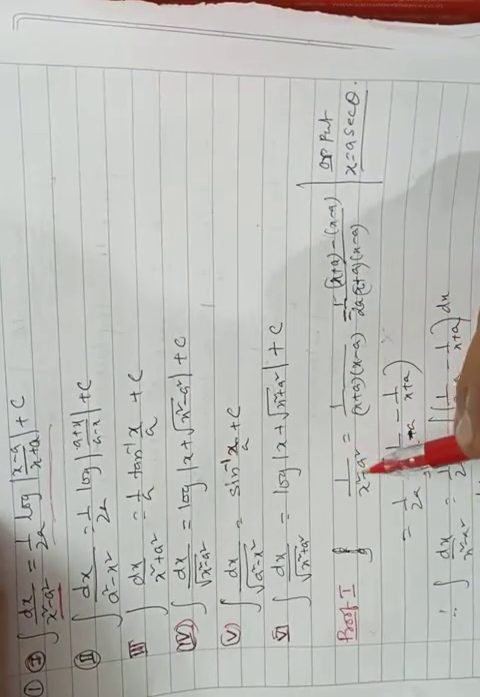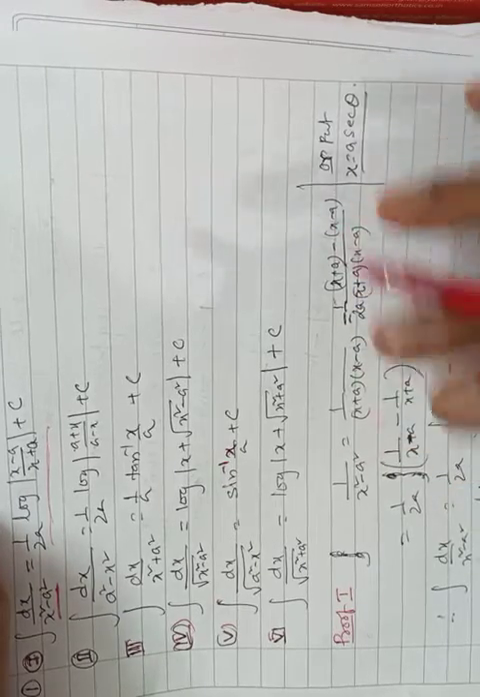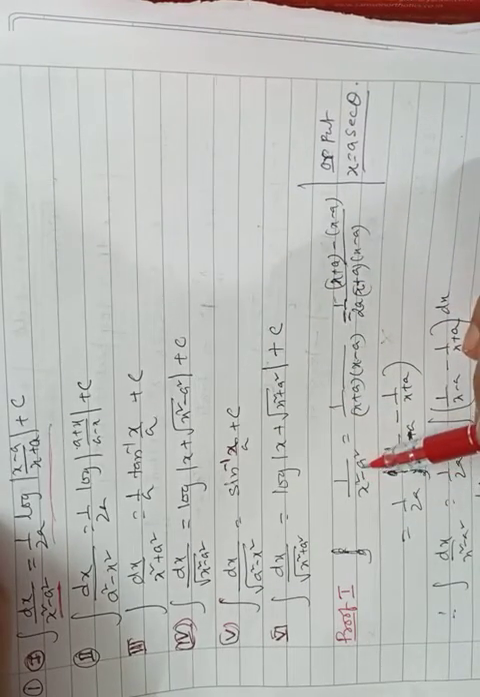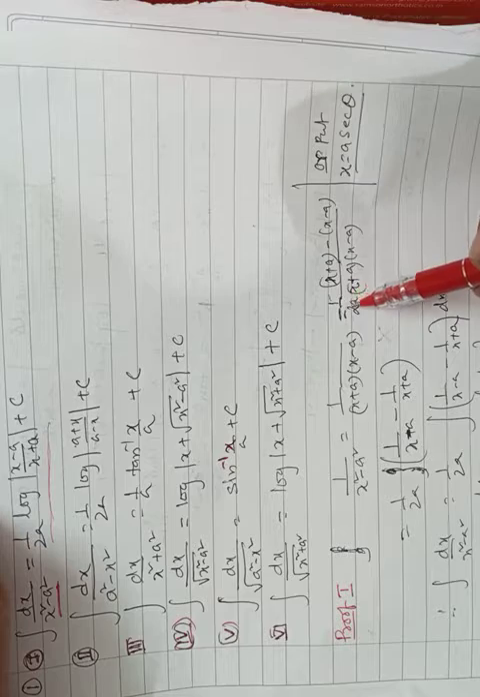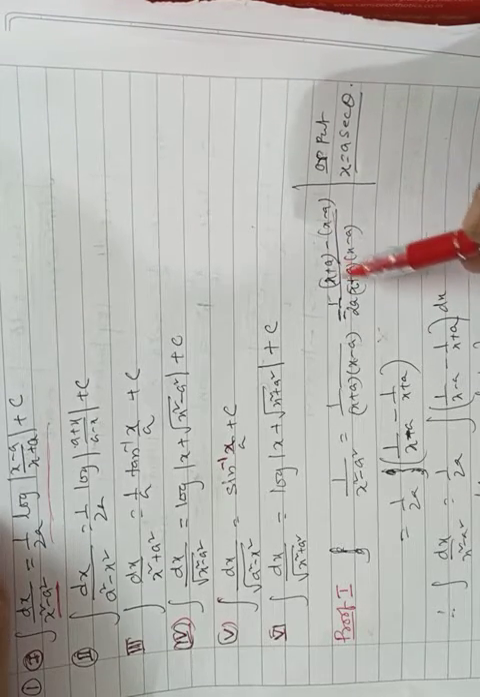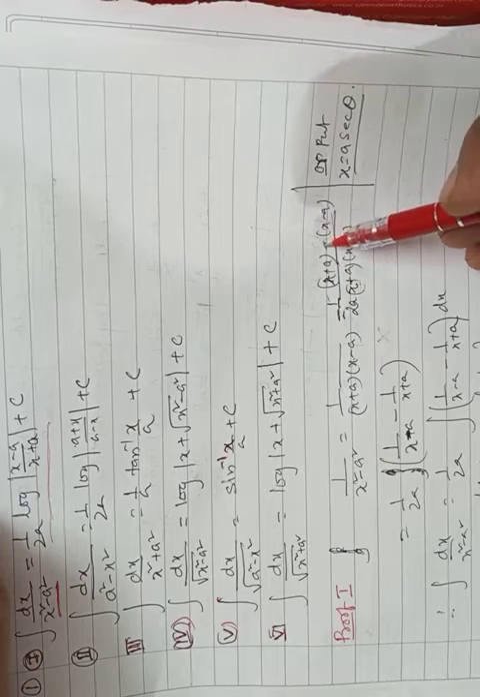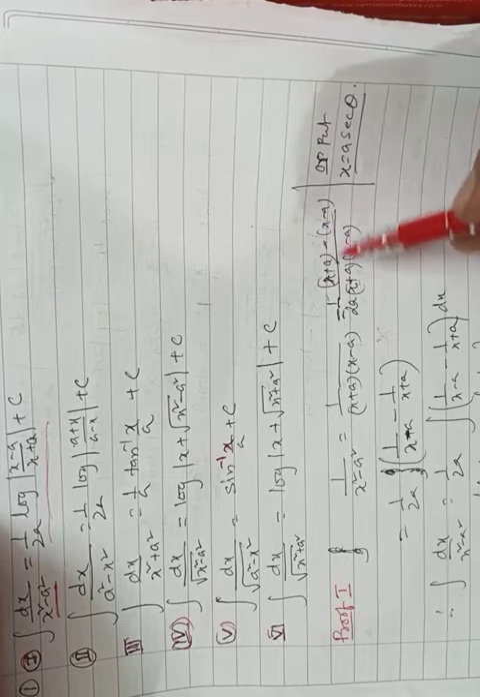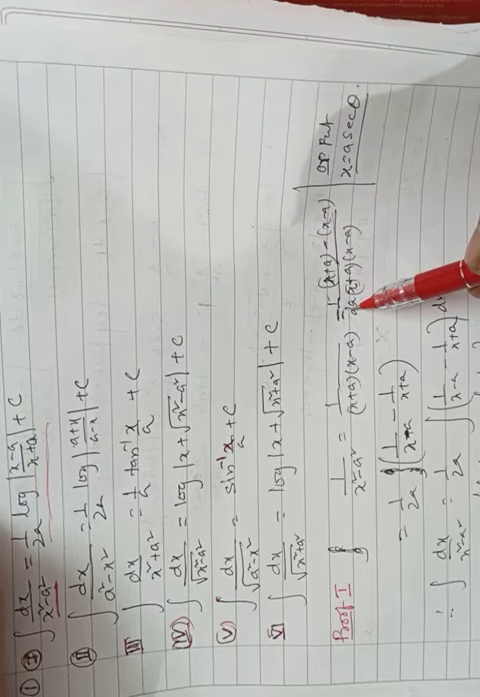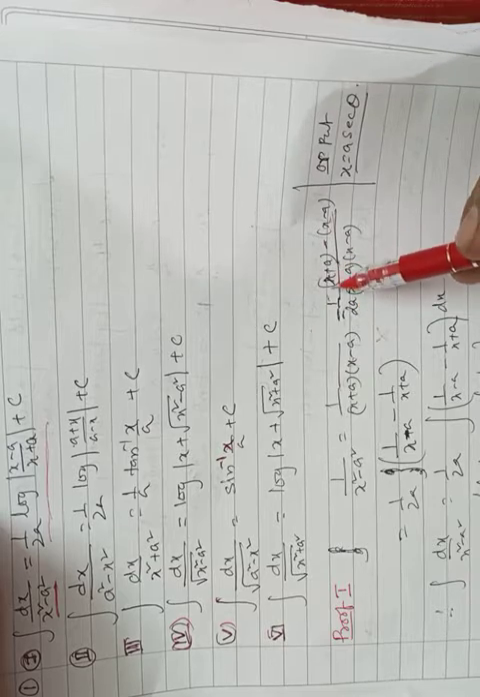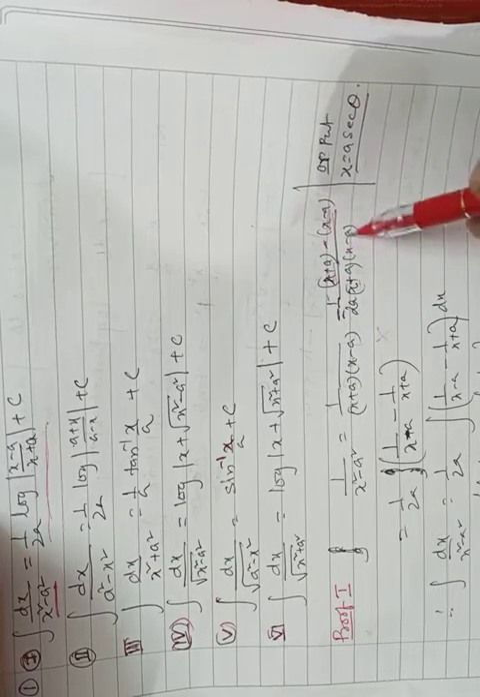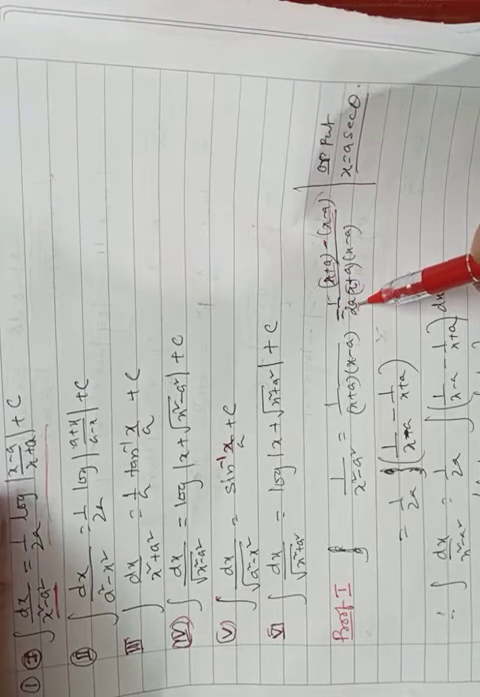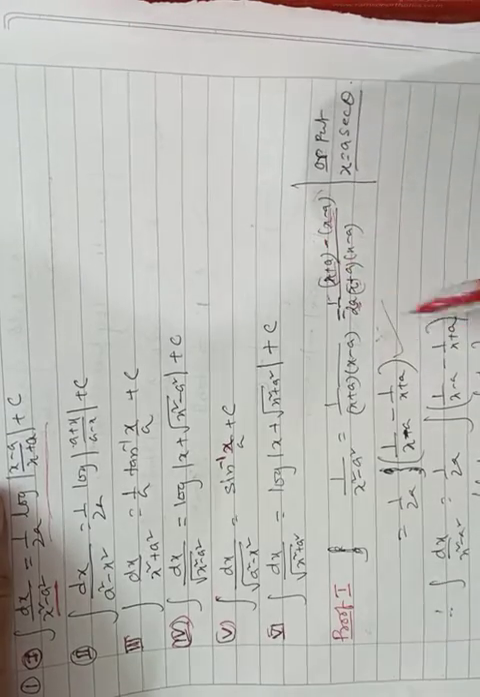First I am writing 1 by x square minus a square in partial fractions. x square minus a square is (x plus a)(x minus a). We write these two factors in the denominator with a minus sign, such that only a constant is left. We cannot leave a variable; when a constant is left, it can be adjusted. Simplifying, 2a will come, which I have adjusted with 1 by 2a. Then if we divide separately, this will come.